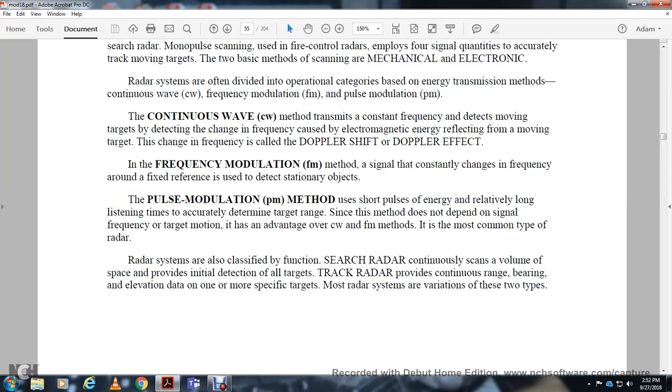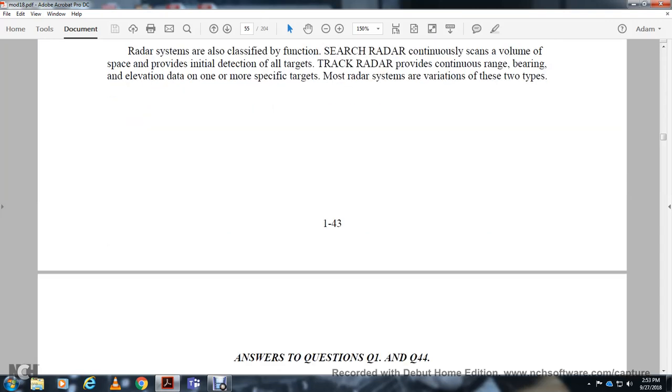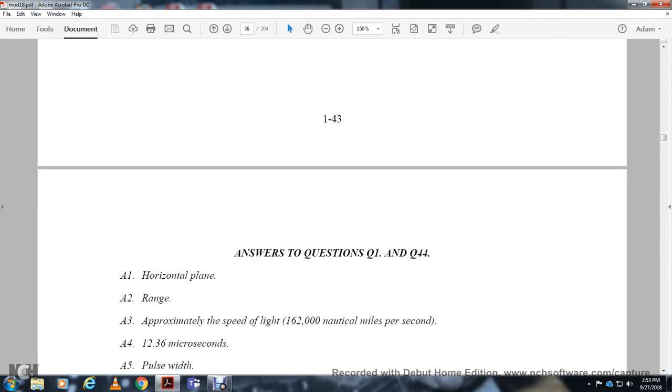Pulse modulation uses a short pulse of energy and a relatively long listening time to accurately determine the target range. It is a simple method that does not depend on the signal frequency or target motion. The advantage over the continuous wave and frequency modulation methods makes it the most common type of radar. Radar systems are also classified by function. Search radar continuously scans a volume and provides the initial detection of all targets. Track radar provides continuous range, bearing, and elevation data on one or more specific targets. Most radar systems are variations of these two types. That was the chapter 1 summary.